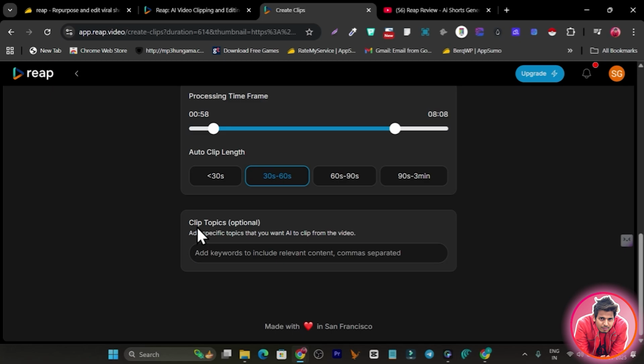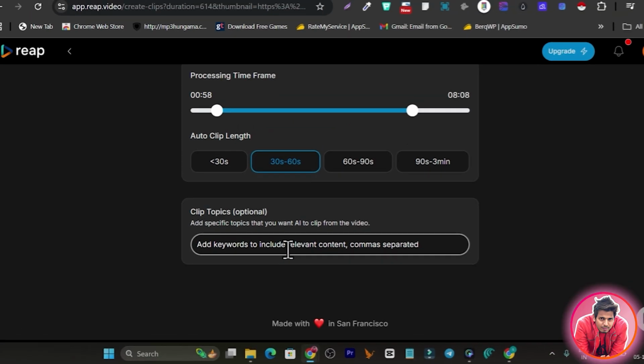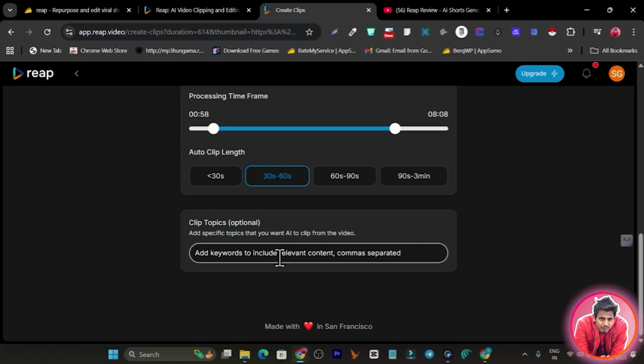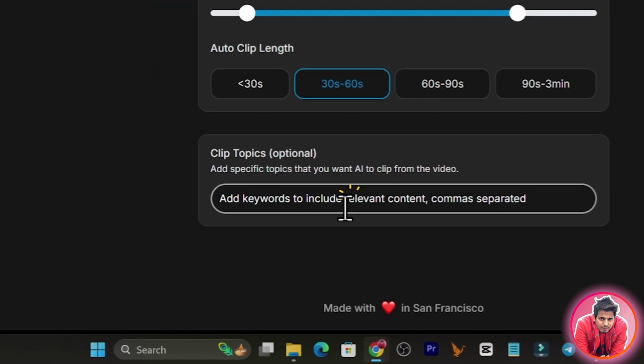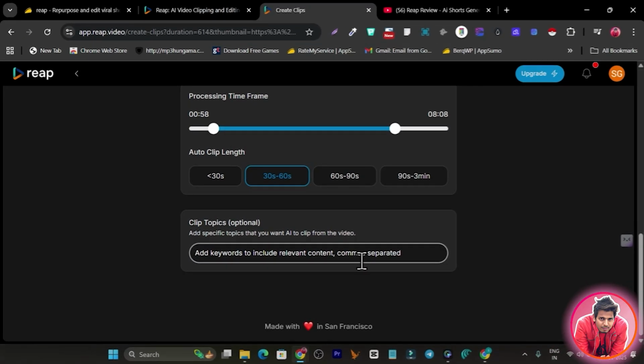Okay, then the clips topic option. These are keywords you can add if there are certain things you want cut out as shorts or clips. You can mark them with your keywords, separated by commas. You can add multiple keywords. So everything is done here.